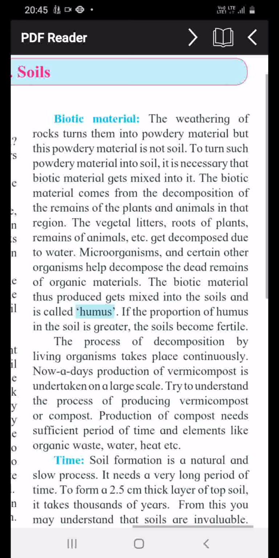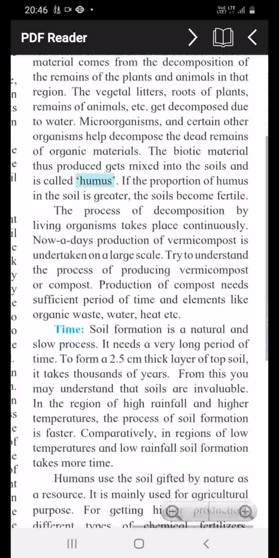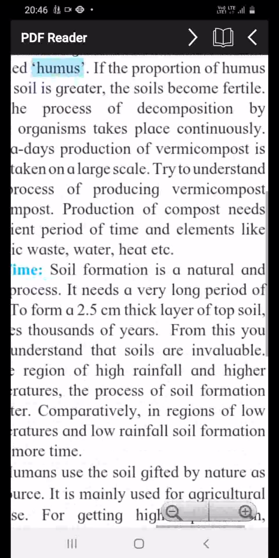Production of compost needs a sufficient period of time, and elements like organic waste, water, heat, etc. So these factors are important for the production of compost. Here the next factor is time.